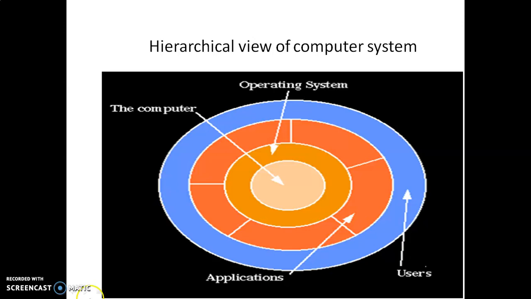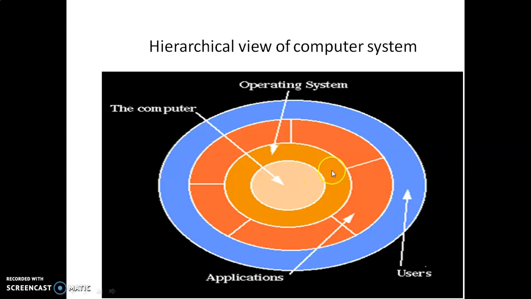Next, we see the hierarchical view of the computer system. This is called the hierarchical view, or layered structure, as well as the hierarchical structure. See here, the lowermost layer is called the computer. Actually, it's the hardware. And the next uppermost layer is called the operating system.